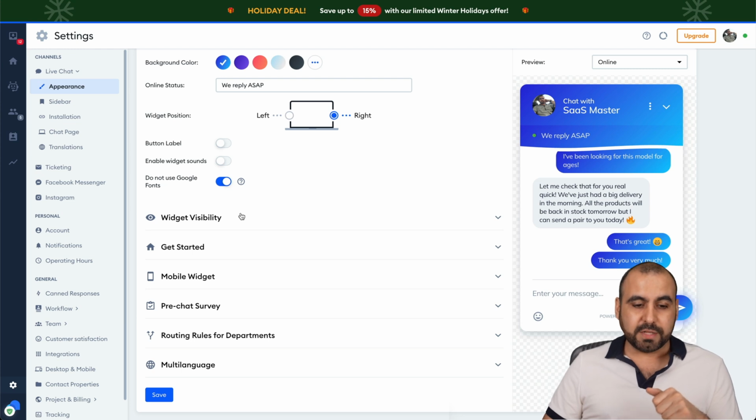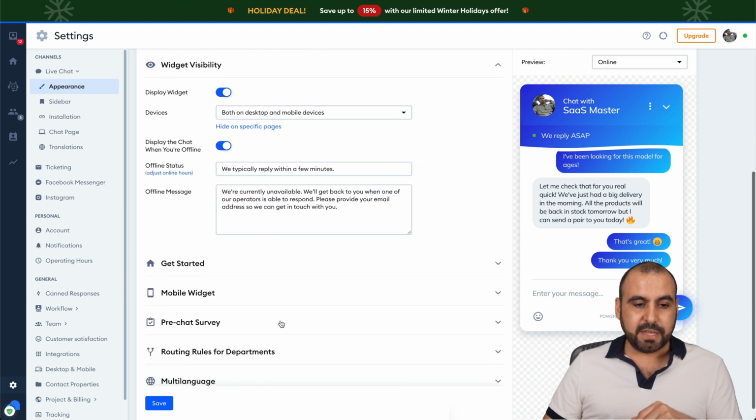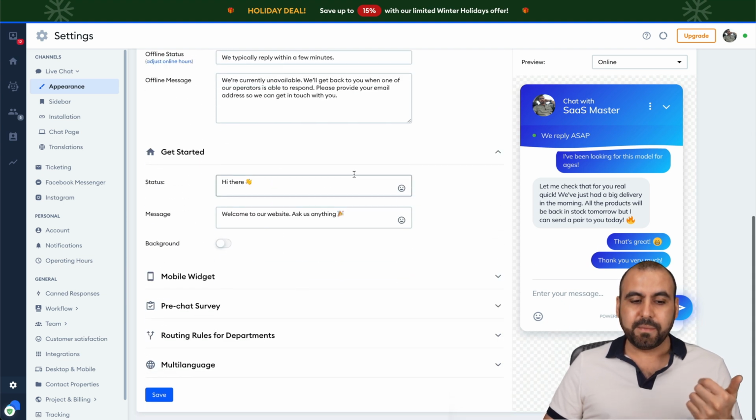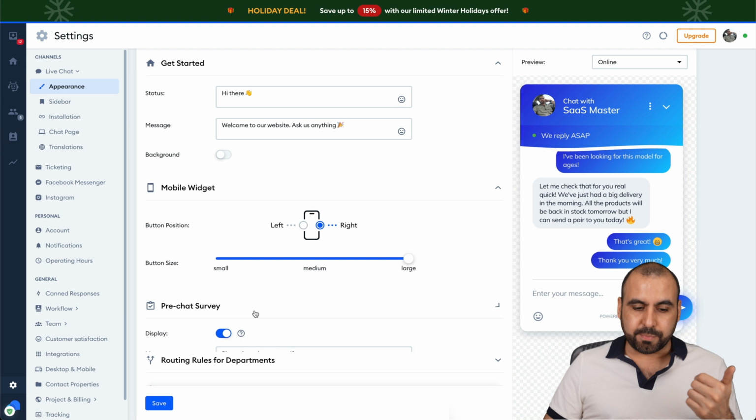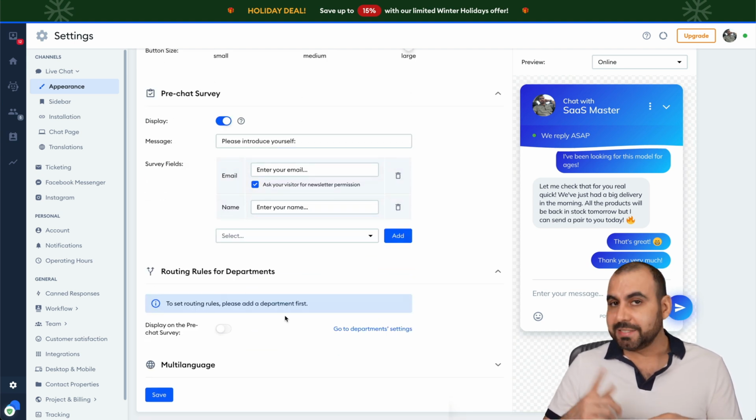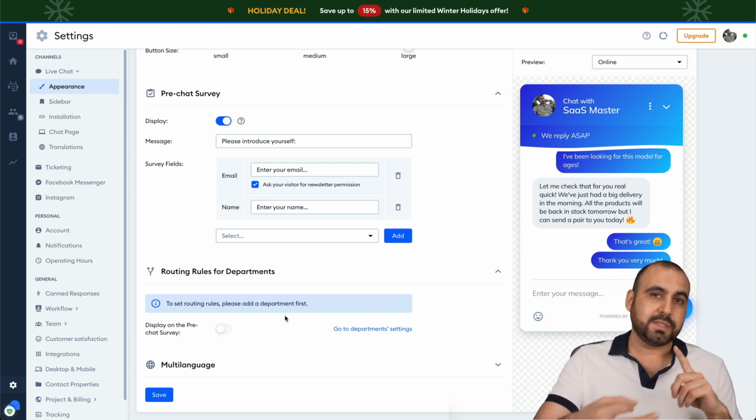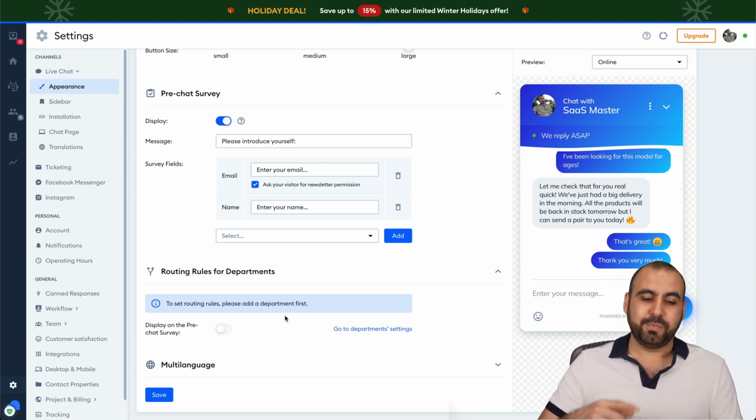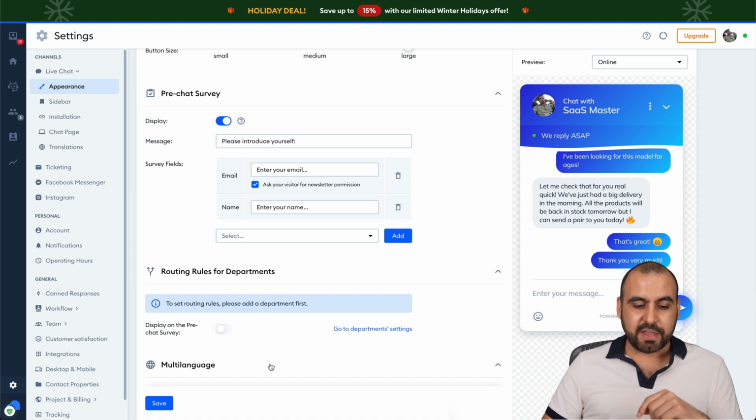Do not use Google Fonts. I also set that on. It's off by default. The widget visibility, how you want to display that. The get started, the message, the mobile widgets, the pre-chat survey, the routing rules for department. So if you have different departments, like I mentioned before, you have accounting support, tech support, billing support, etc. You have all that there. And you have the multi-languages.